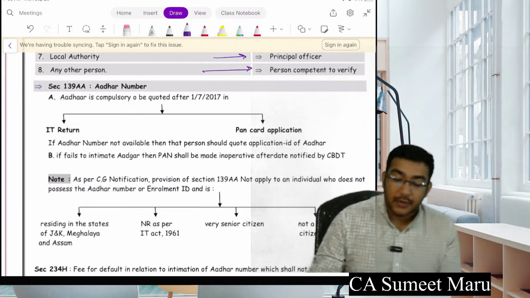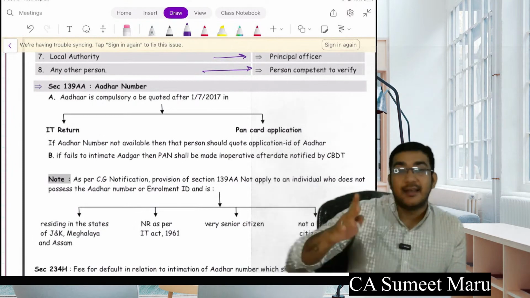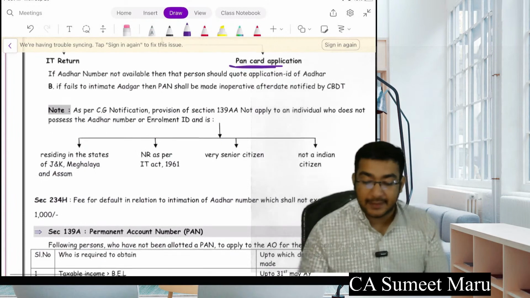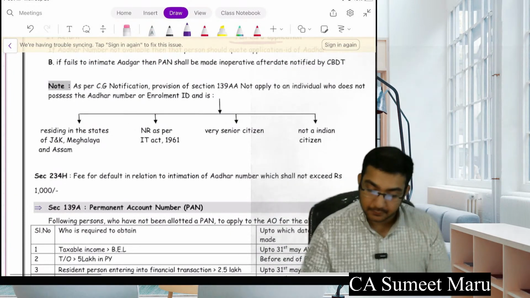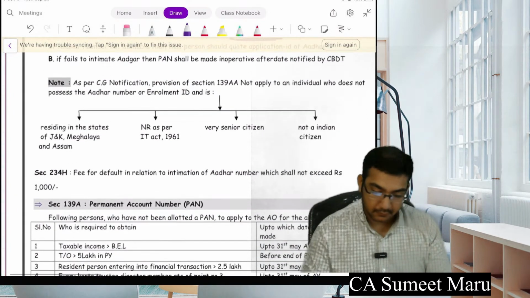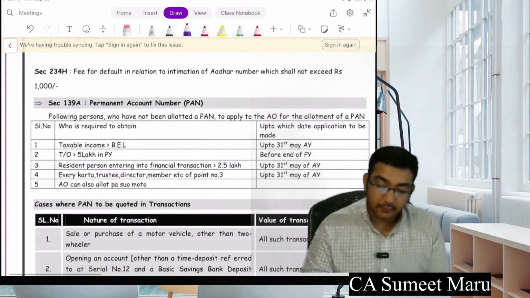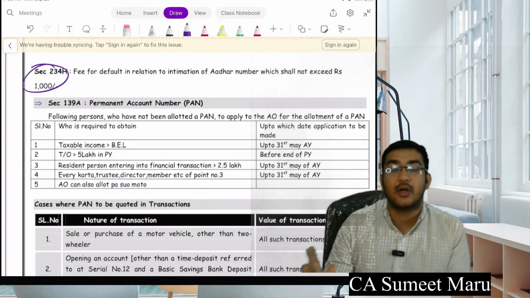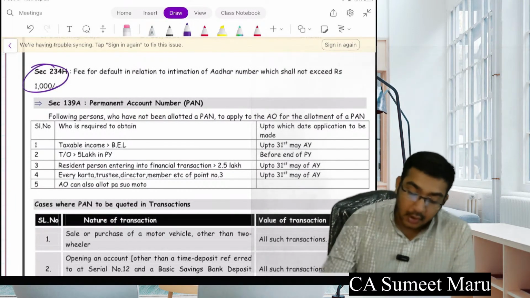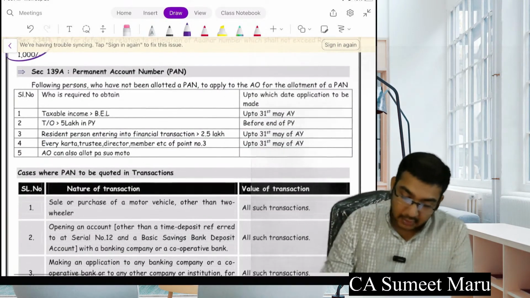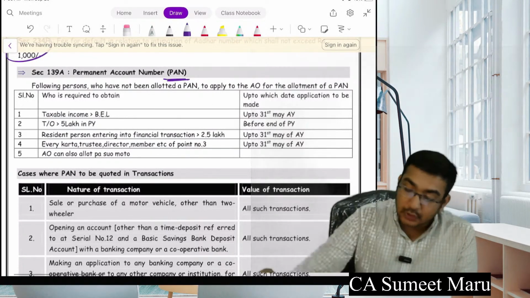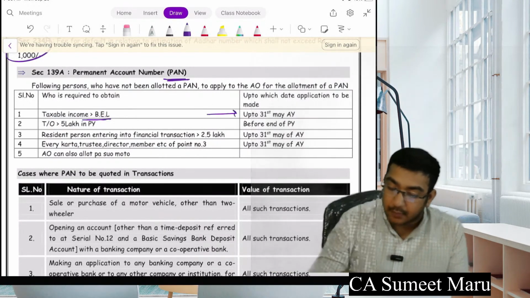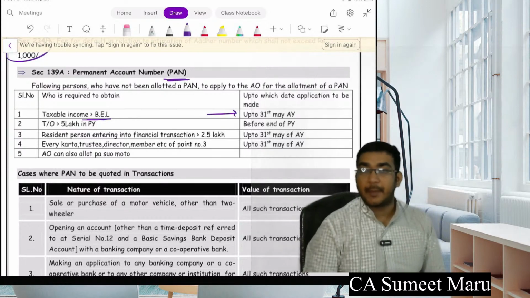Again further, you need to compulsorily link your Aadhaar and PAN card. If not, then again there will be a penalty here. Okay. Further, if your Aadhaar and PAN are not linked, 1000 penalty is applicable. Okay. Further, guys, permanent account number. So anyone who is having income above basic exemption limit shall apply for the PAN number.